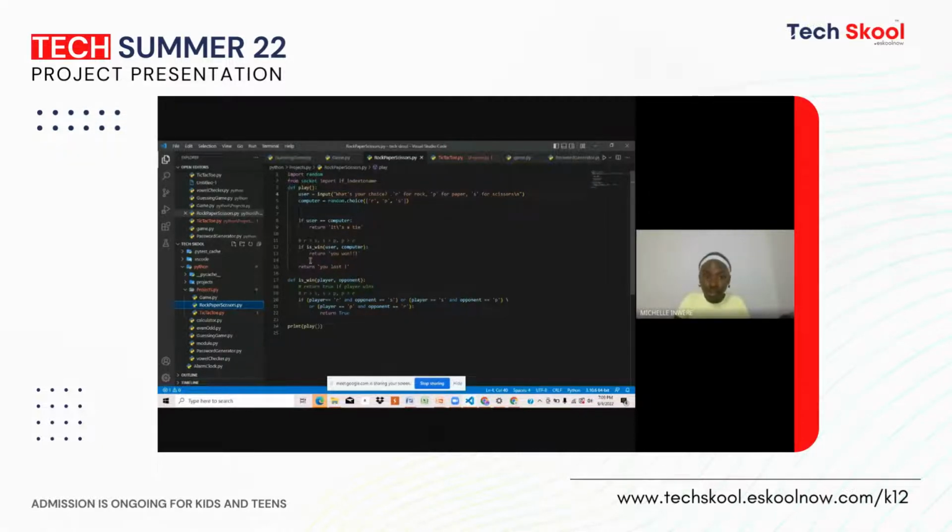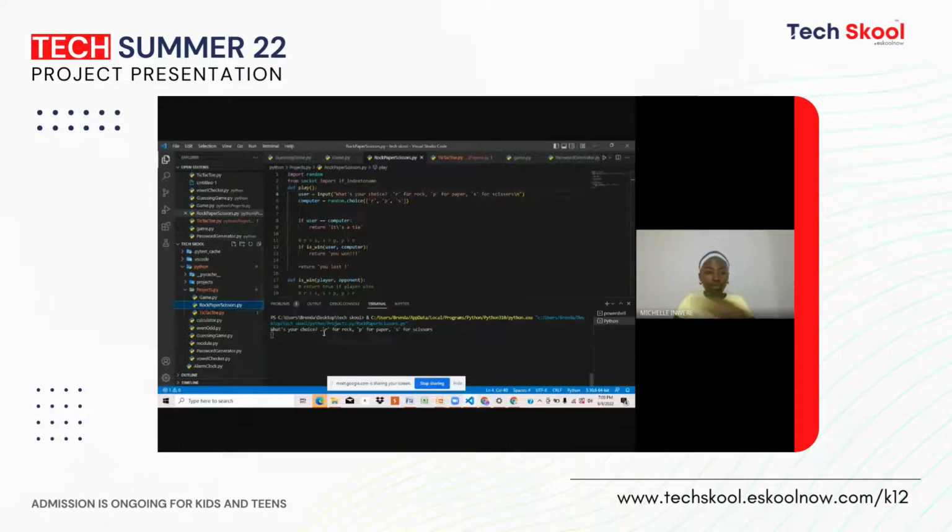So I'm just going to play this game quickly. First thing, it's going to ask me what is my choice. So we have R for rock, P for paper, and S for scissors. So I'm going to pick rock.